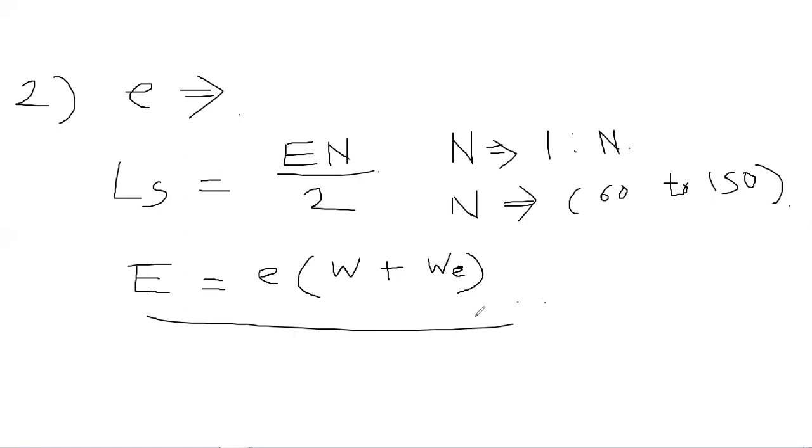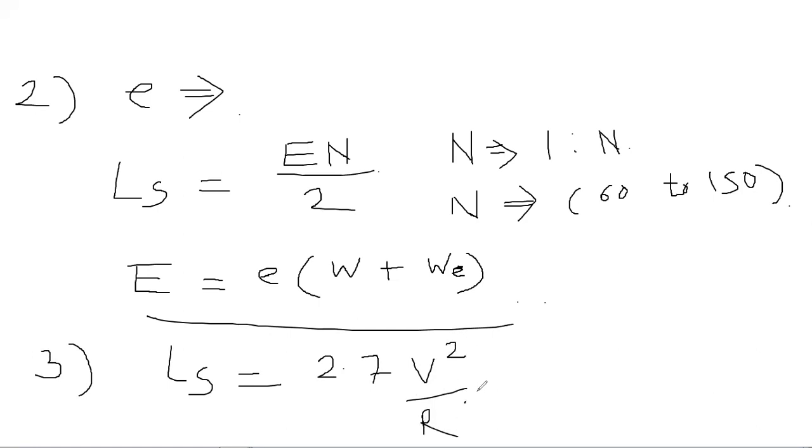And the third method you will have by using the empirical formula, and that formula will be Ls, length of transition curve, by the third method, equals 2.7 into V square by R. So this is by our third method.